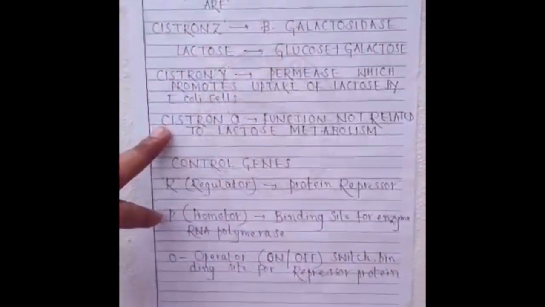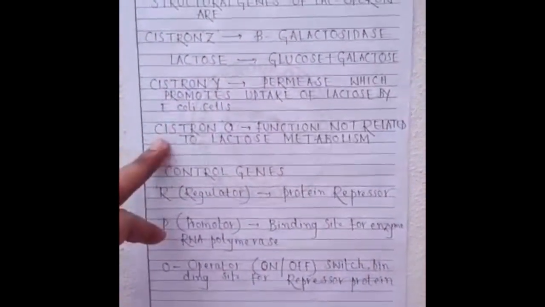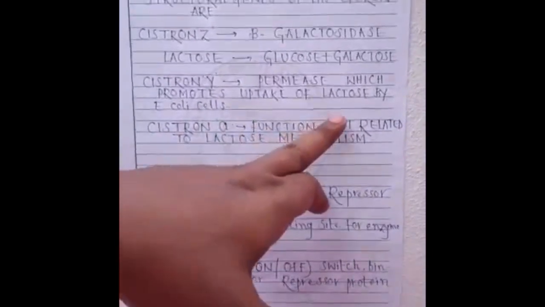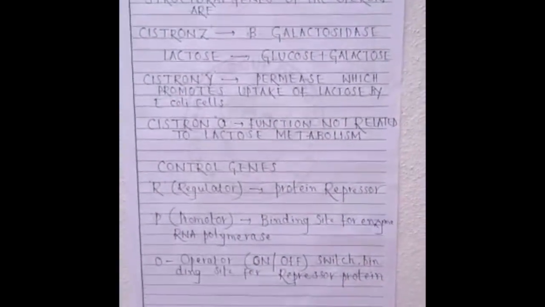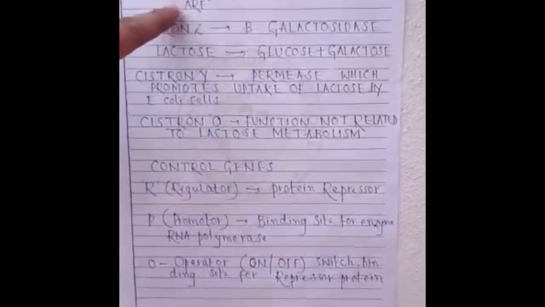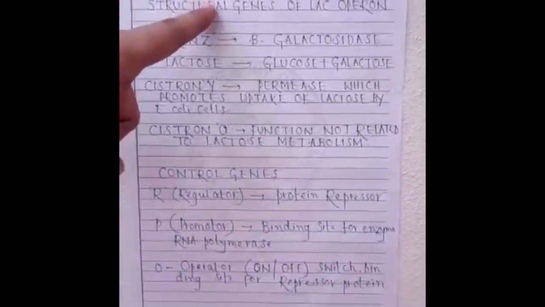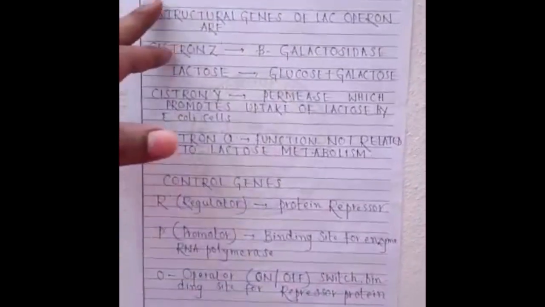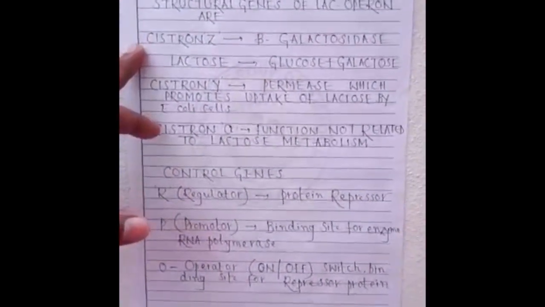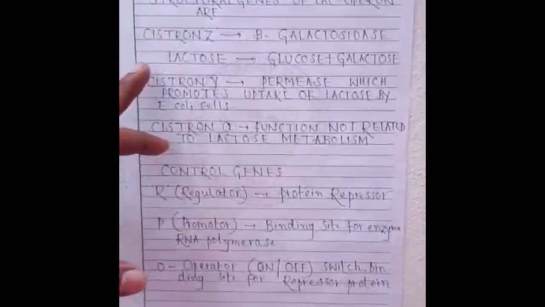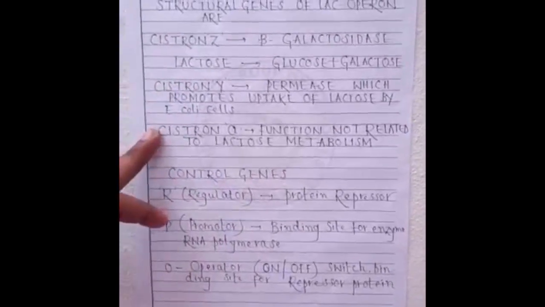And the third cistron is cistron A, whose function is not related to lactose metabolism. So in this way, in the lac operon, the total number of structural genes is 3. A structural gene is otherwise called a cistron, and the 3 cistrons are cistron Z, cistron Y, and cistron A.